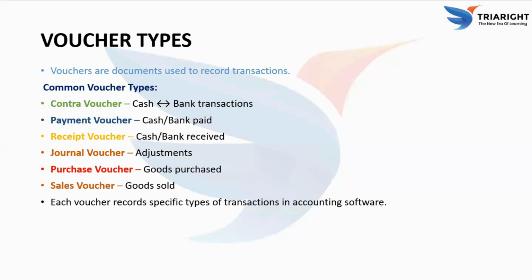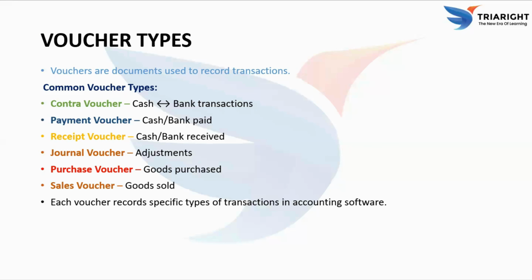First is the contra entry. This is used for transactions between cash and bank, such as depositing cash into the bank or withdrawing cash from the bank. Next is the payment voucher. This is used when the business makes a payment, either by cash or bank, for example, paying rent, salaries, or bills. Then we have the receipt voucher. This is used when the business receives money. This could be from customers, interest income, or any other sources.